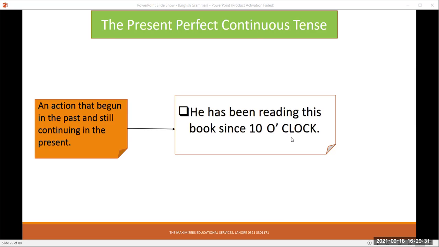The present perfect continuous tense, here is an action that began in the past and is still going on in the present. So we have to use the words has been. He has been reading this book since 10 o'clock.